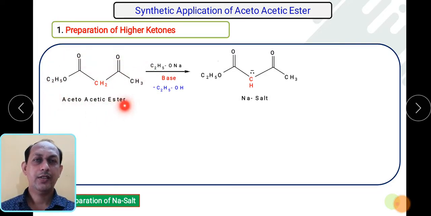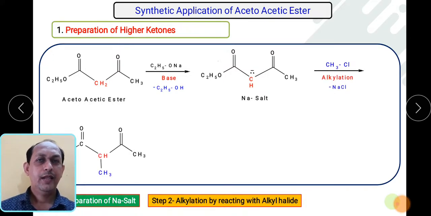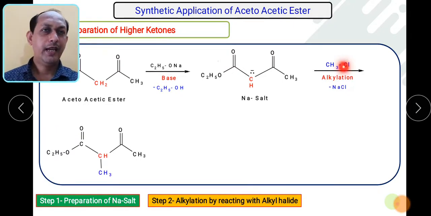So it is an acetoacetic ester. What will happen? We have to use a strong base such as sodium ethoxide. One of the hydrogens will be abstracted, we have already seen this phenomenon. It will form the sodium salt. This carbon is having a negative charge, conjugate base formation will take place, that is the first step. Then the next step will be the alkylation process.